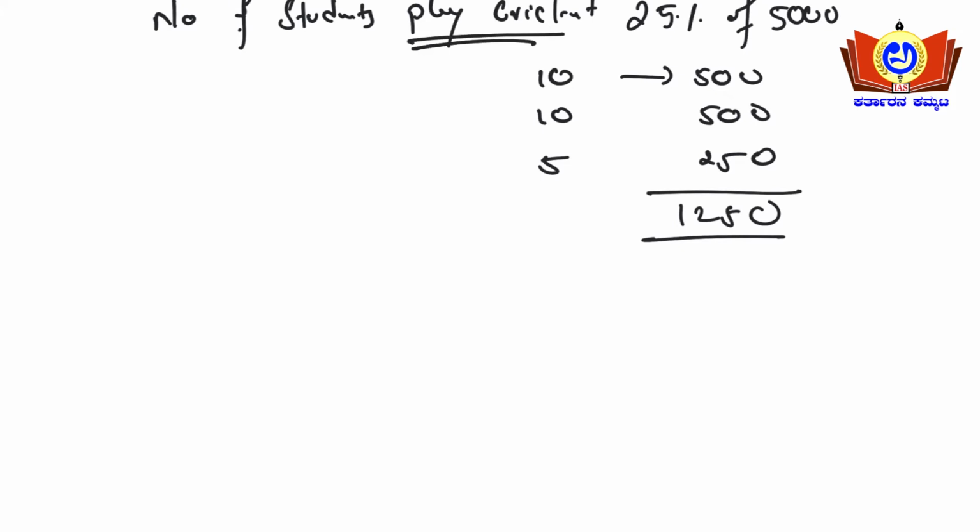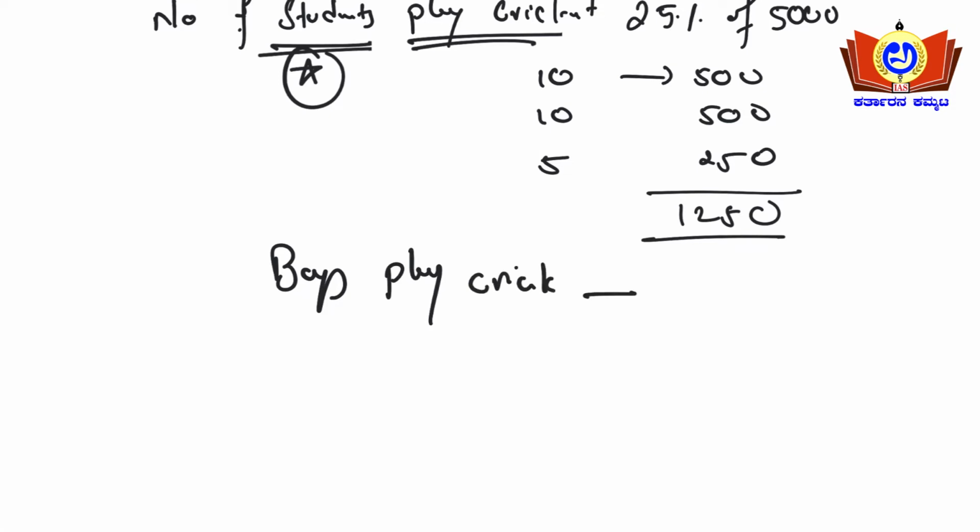So number of girls who played cricket is nothing but, see, not the number of boys, actually it's number of students here. We need to calculate number of boys who play cricket. So that is nothing but 20% of 3000.